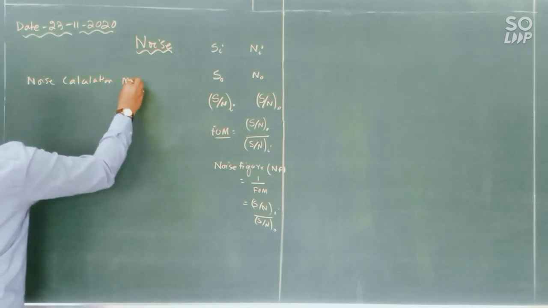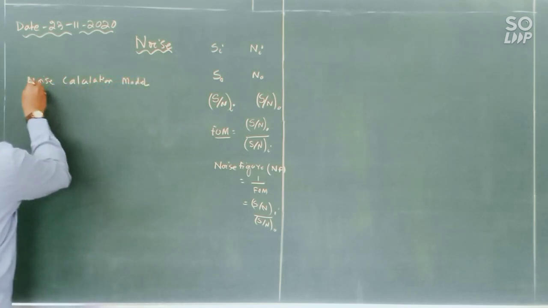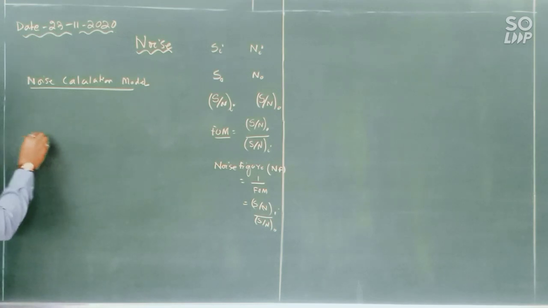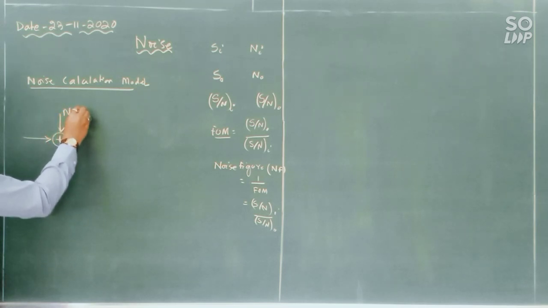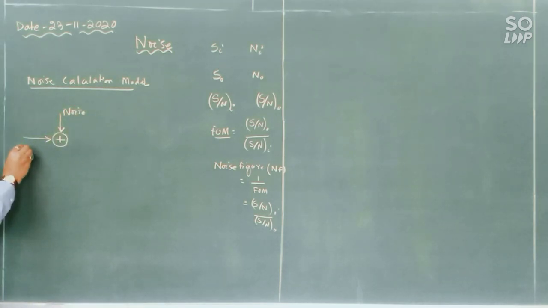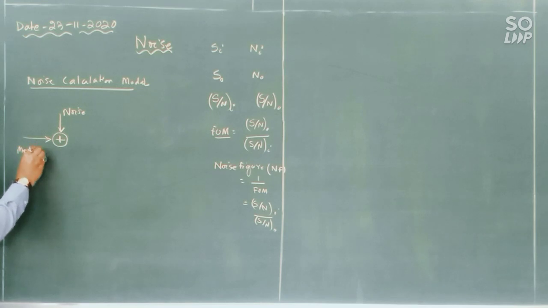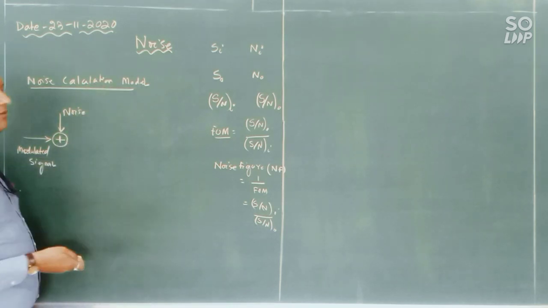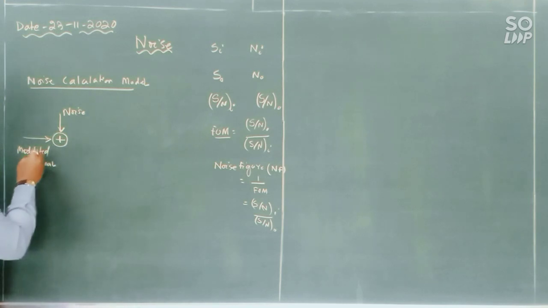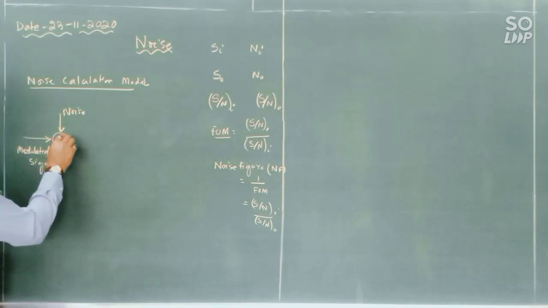We can represent the noise calculation model with a block diagram. This is a received signal added with a noise component. Here it is a modulated signal which I am receiving, either an AM signal or angle modulation. Now we are discussing angle modulation, so I am not writing anything; I will write the modulated signal later.